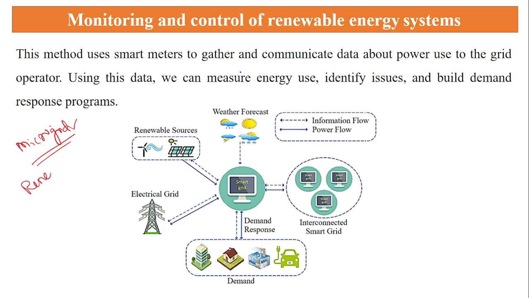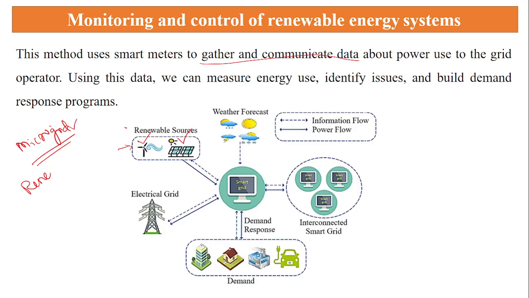Here, the purpose of the monitoring and control in the smart grid is we need to gather the information and communicate the data which is generated in all the renewable energy systems. For example, one is wind energy, another one is solar energy. Wind energy means when the wind is available, it can generate the electricity through the wind energy systems, turbines.